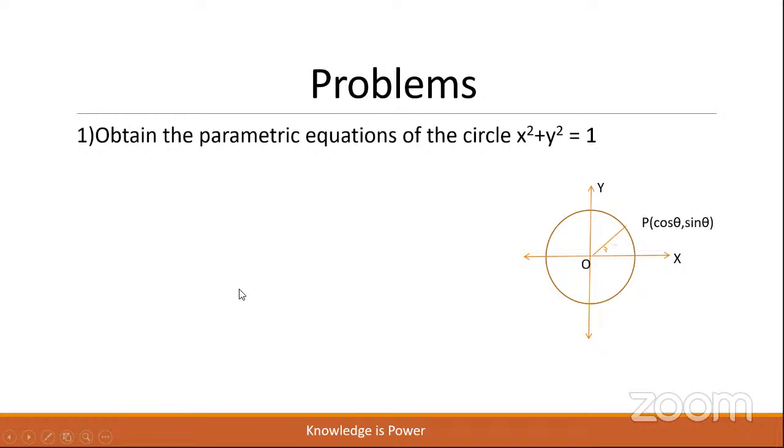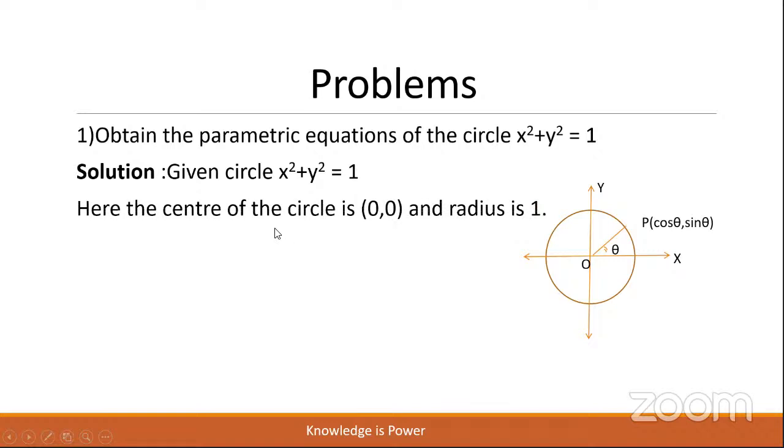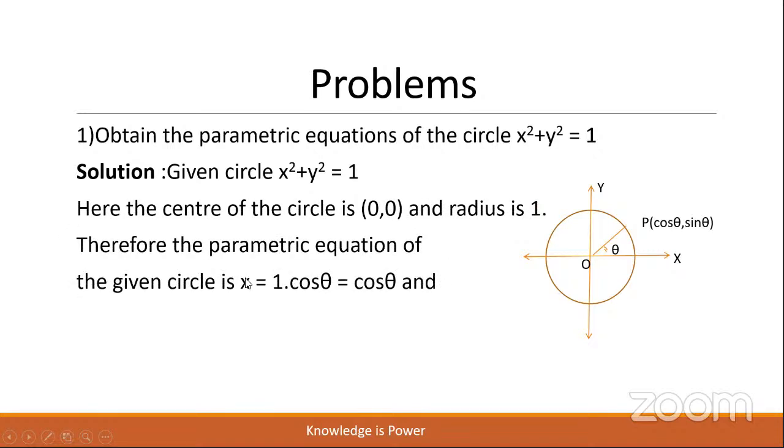x is equal to h plus r cos theta, y equal to k plus r sin theta. (h, k) is (0, 0). The center of the circle is (0, 0), and r is equal to 1. Substituting in the formula, we get the parametric equations of the circle as x is equal to 1 into cos theta, and y is equal to 1 into sin theta, where 0 less than or equal to theta less than 2 pi.